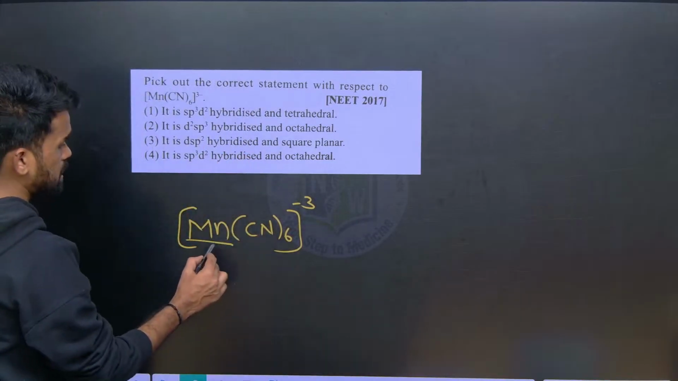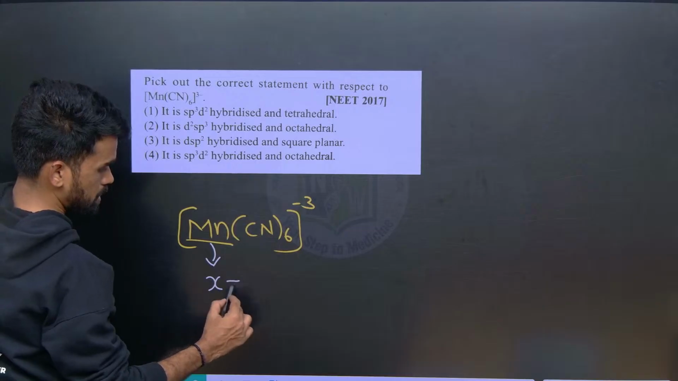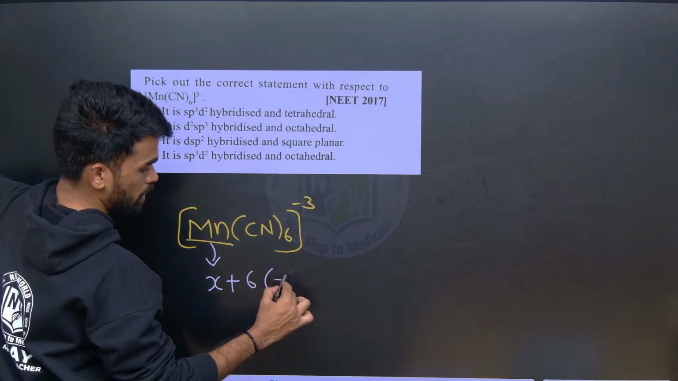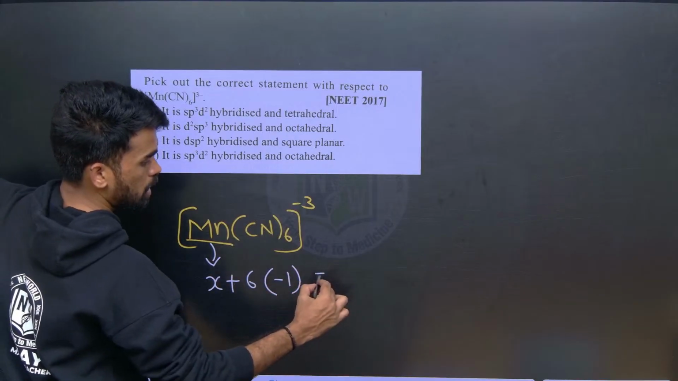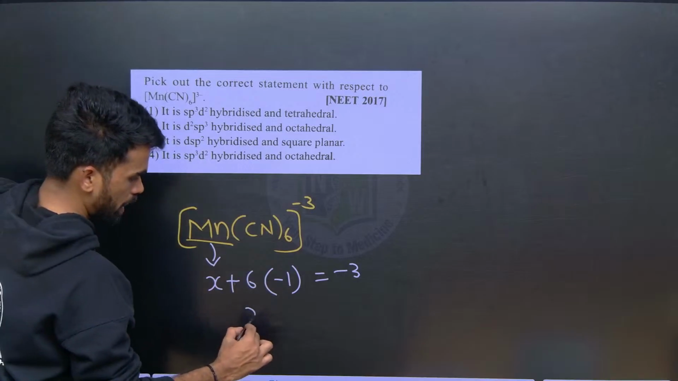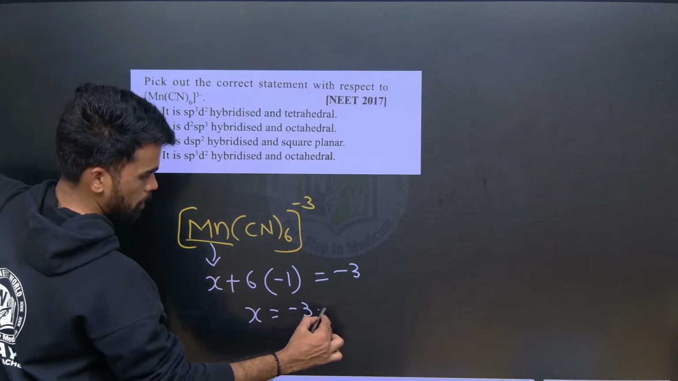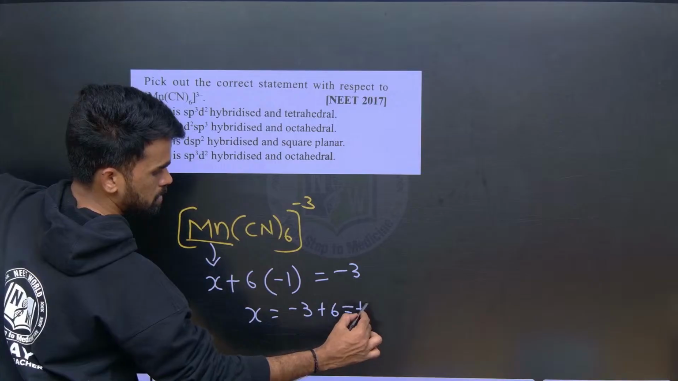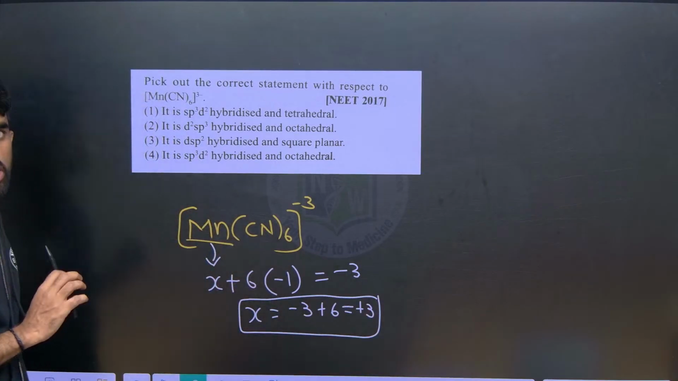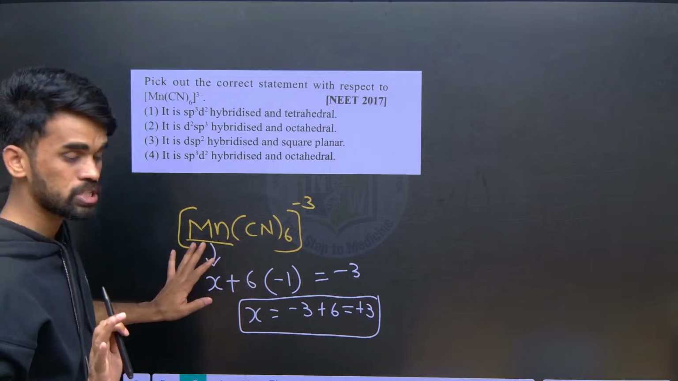So manganese, let us say this is X, plus 6 cyanide ligands are there, 6 into each one having -1 charge. Overall molecule is having -3 charge. Let us make it like this. So X value will be -3 plus 6, overall it will be +3. So this is the oxidation state of manganese in the given complex. I hope it is clear up to this point, right?